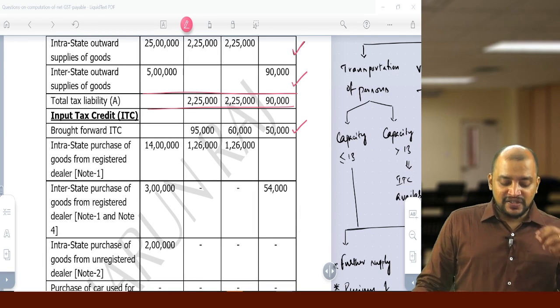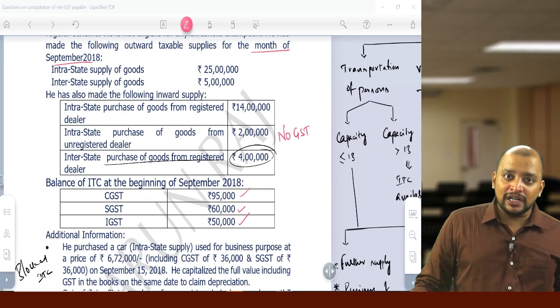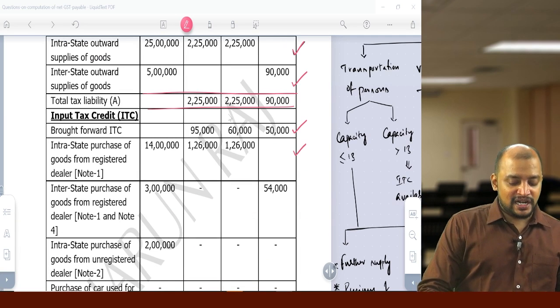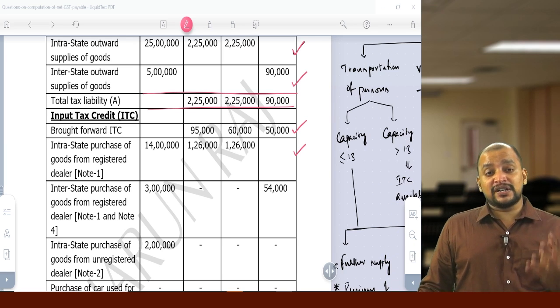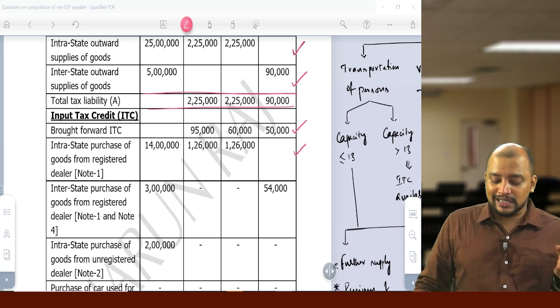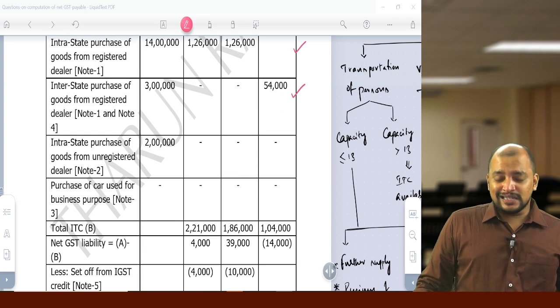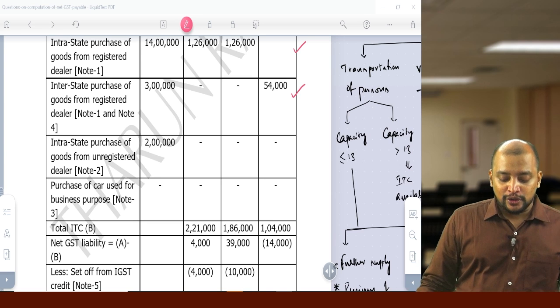Then purchases from registered dealer, intrastate purchase from registered dealer 14 lakhs. On that 14 lakhs, CGST, SGST 1 lakh 26, 1 lakh 26, clear. Then interstate purchase from registered person 4 lakhs should not be taken, only 3 lakhs. 3 lakhs into 18%, 54. Then unregistered, no ITC, car also no ITC. So now we got the total ITC.